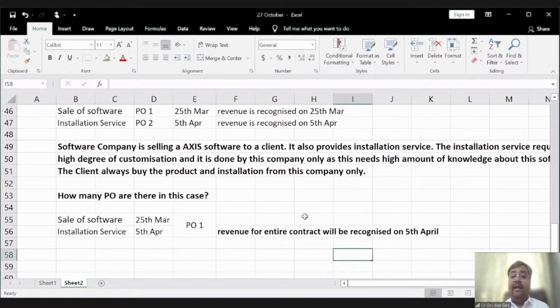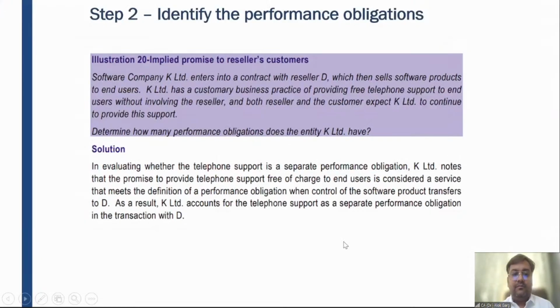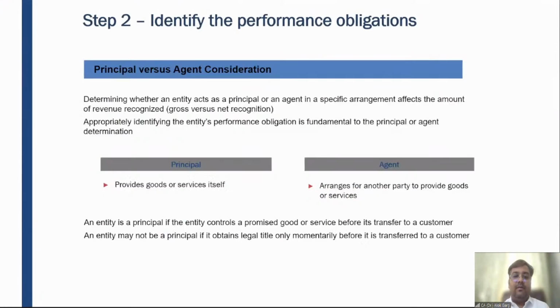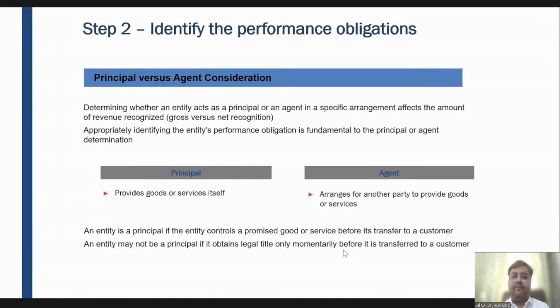So, guys, I have covered 10 examples on performance obligation. Then let's discuss the concept of principal versus agent. So, friends, you must have bought tickets from Make My Trip, right? You must have booked tickets from Make My Trip or from Goibibo or from Cleartrip, right?